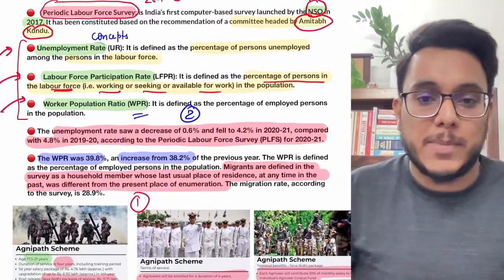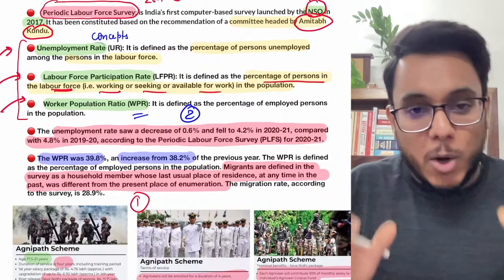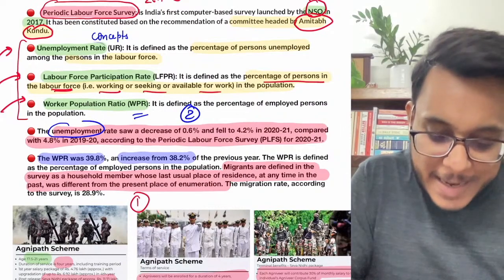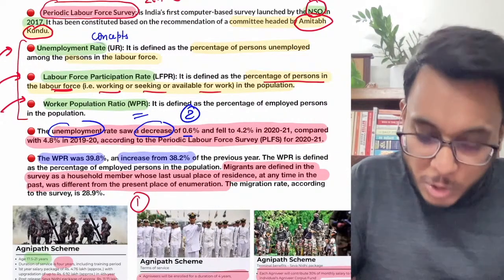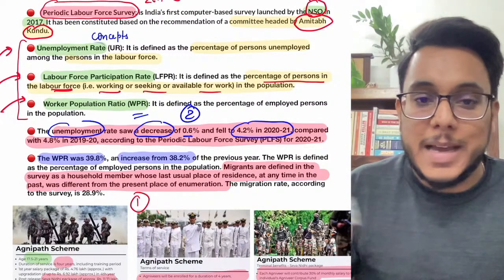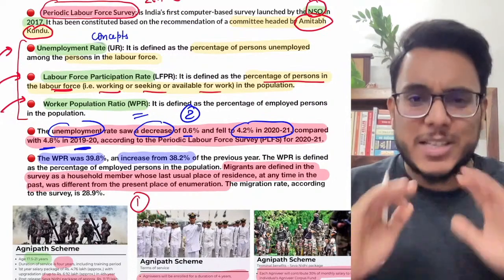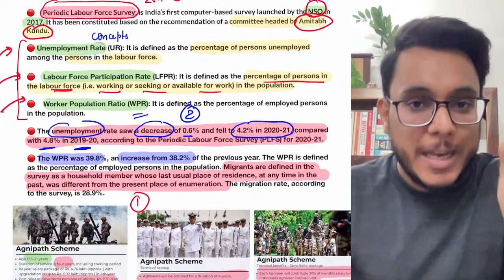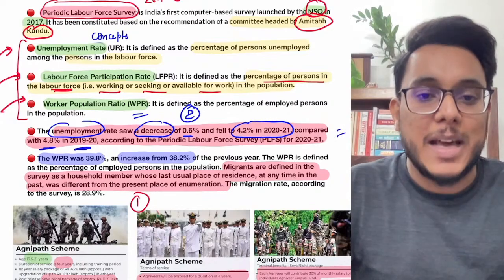Number two data that has been given is about the unemployment in India. So this periodic labor force survey says, the latest one, that the unemployment rate in India has actually decreased by 0.6%. Right now the unemployment is 4.2% in 2021 compared to 4.8% in 2019-20. Clear? You just don't need to remember the data of last year. Just remember whether unemployment is reducing or unemployment is increasing. So what it says, that unemployment has reduced.